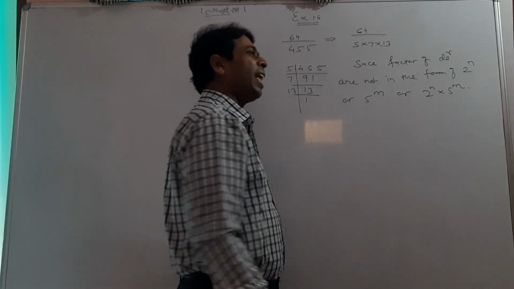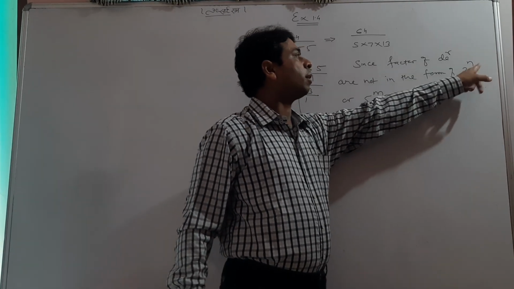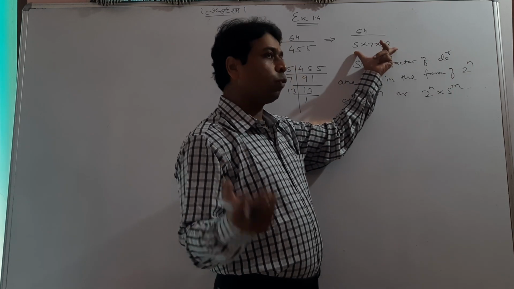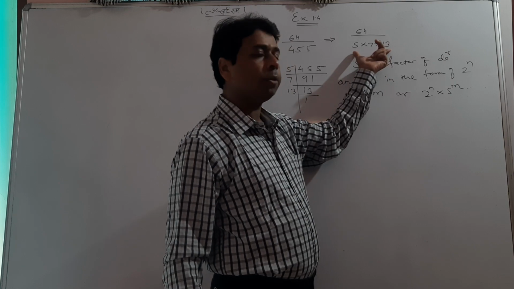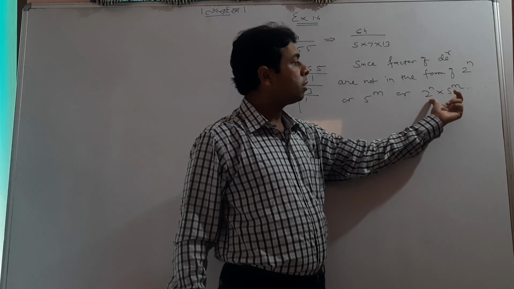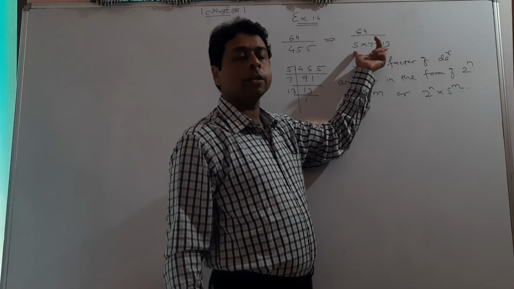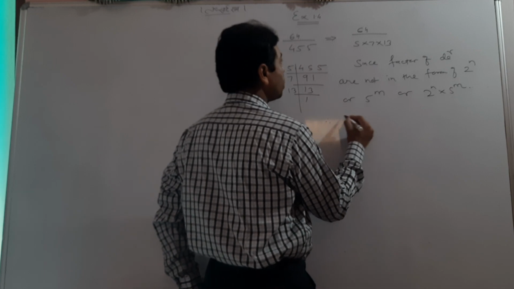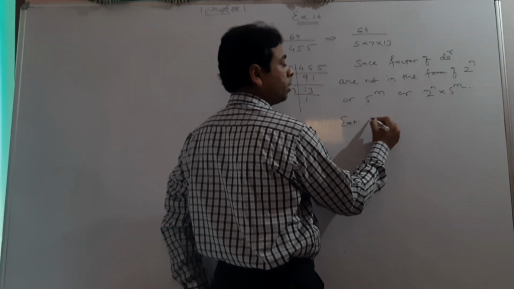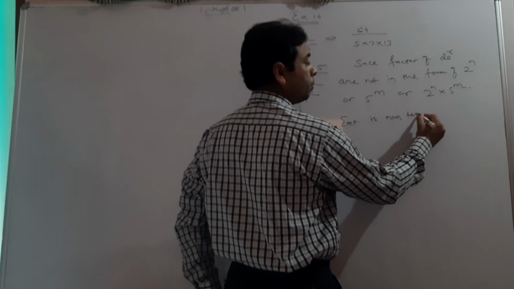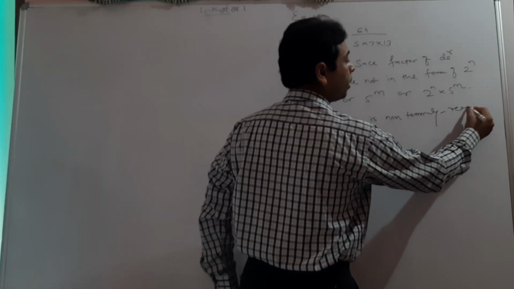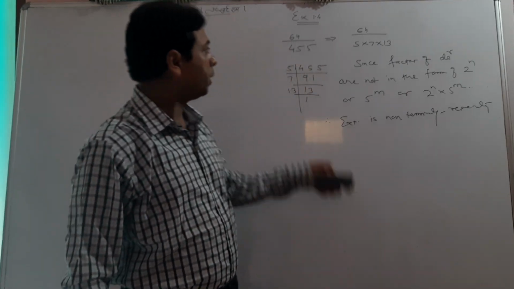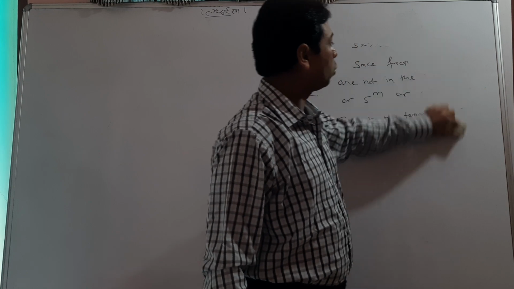Don't get confused about n and m. n is a number, and m is a number, meaning if 2 comes alone in the denominator, it will be terminating. 5 comes alone in the denominator, it will be terminating. Both come in the denominator, still it is terminating. But if except 5 we have 7 and 13, meaning the expansion is non-terminating and repeating decimal. So very important thing we have seen here. So please do the same in your notebook also.